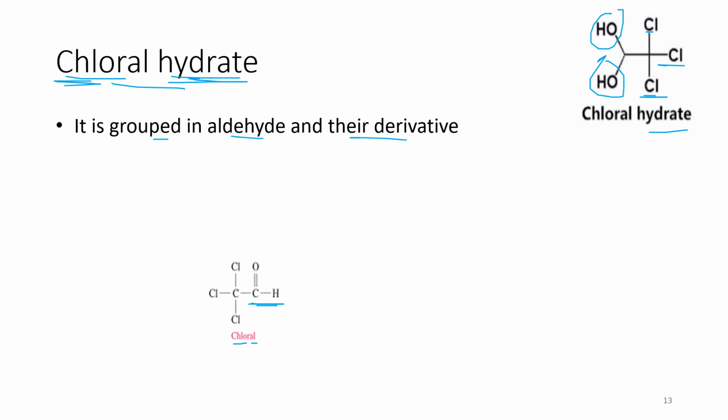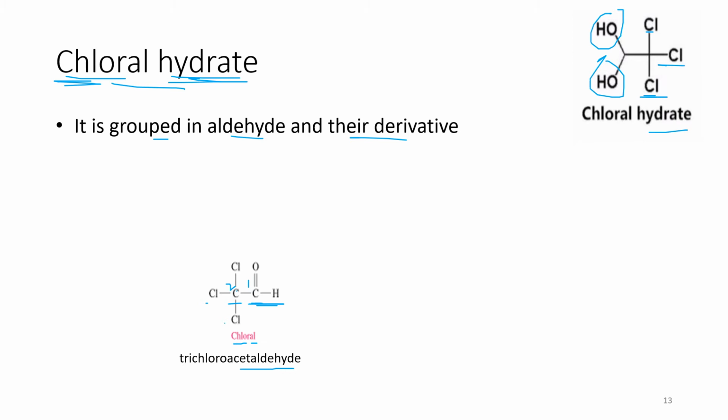If we discuss its IUPAC name, if this carbon is 1 and this carbon is 2, these three chlorines are there, then it will be 2,2,2-trichloroethanal, or trichloroacetaldehyde because two carbons are present.